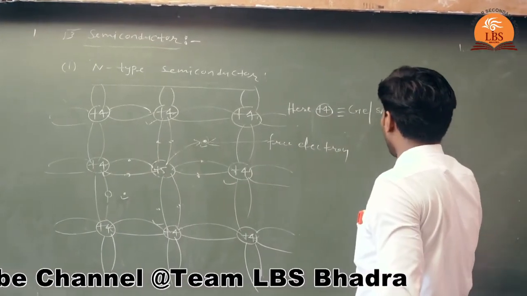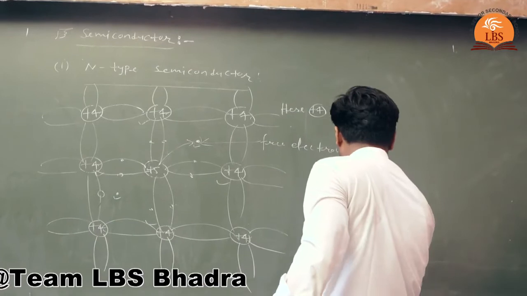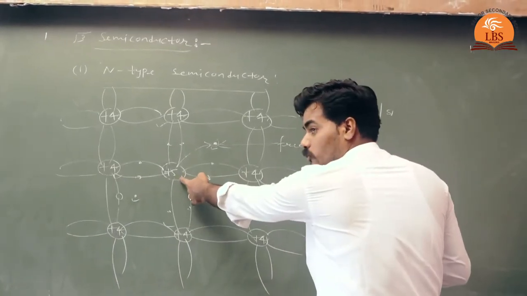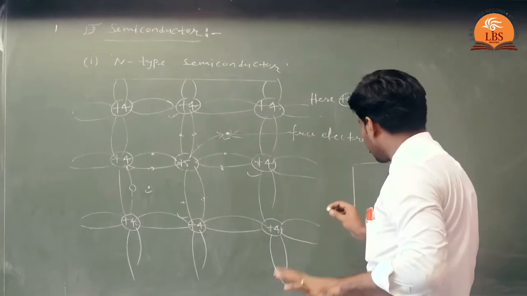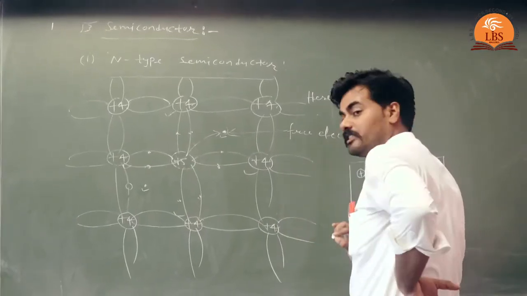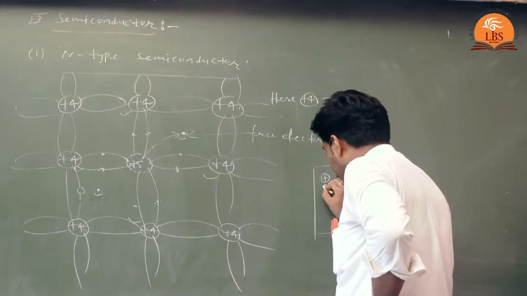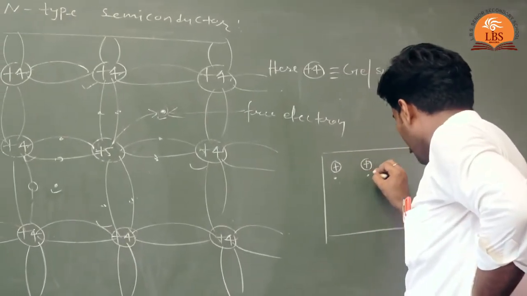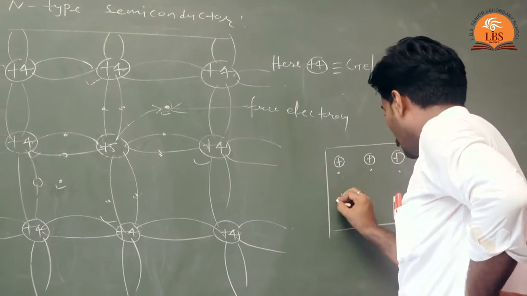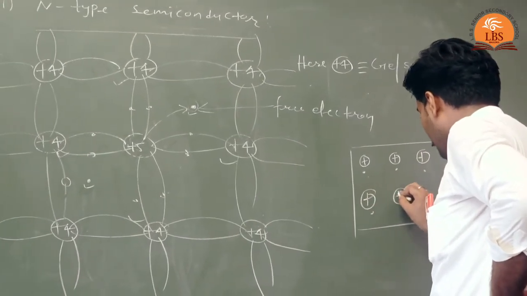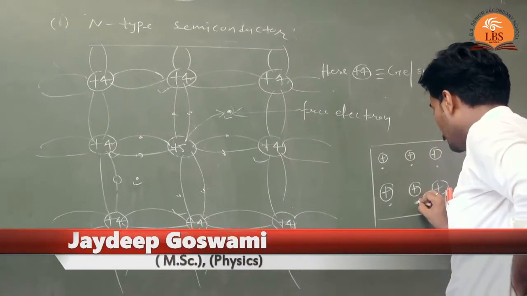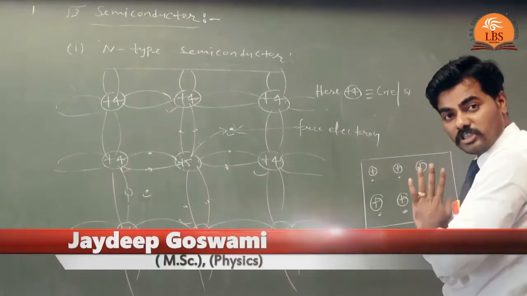Now you can make the block diagram of N-type semiconductor like this. When the impurity atom donates 1 electron to the crystal structure, it becomes a positive ion.